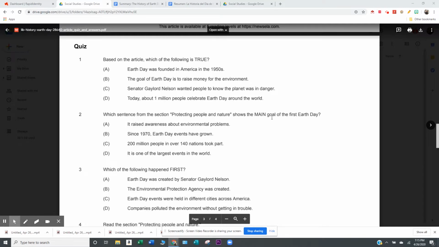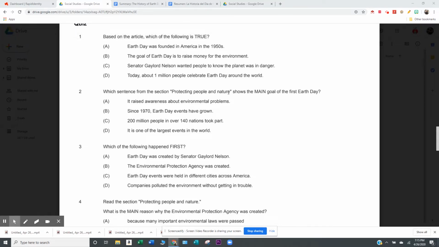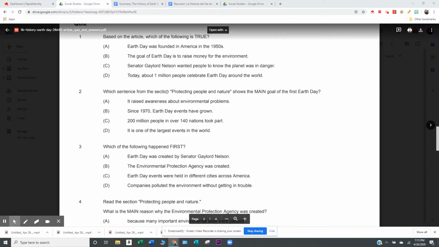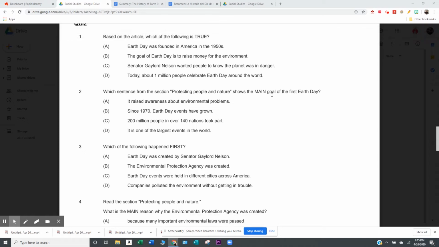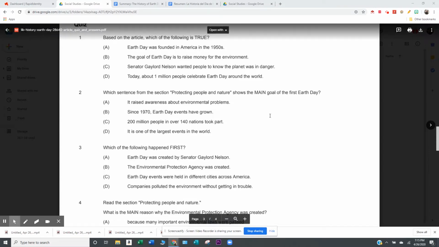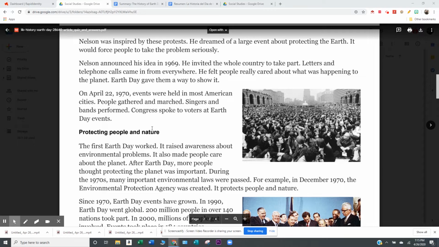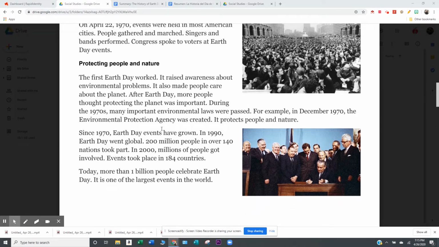Now let's look at question 2. Which sentence from the section Protecting People and Nature shows the main goal of the first Earth Day? Now, in this part, I don't have to read the answer choices right away. I'm going to go back to that section. I'm going to see, does something say this is the goal? Protecting people and nature. I'm looking here for the goal of the whole Earth Day.